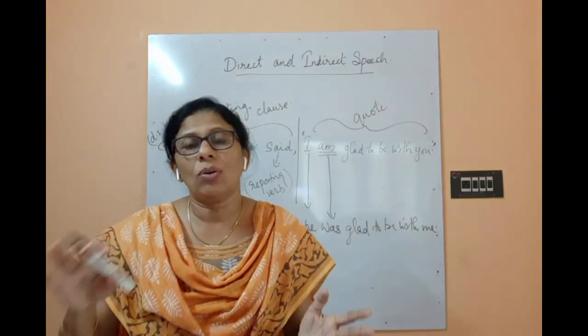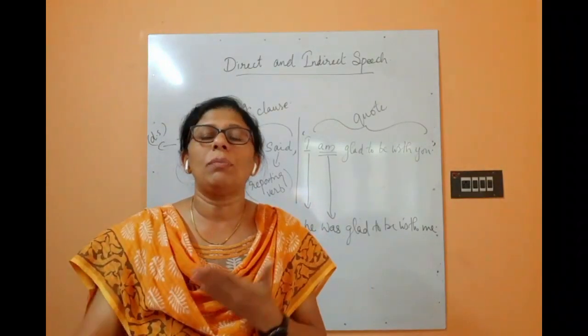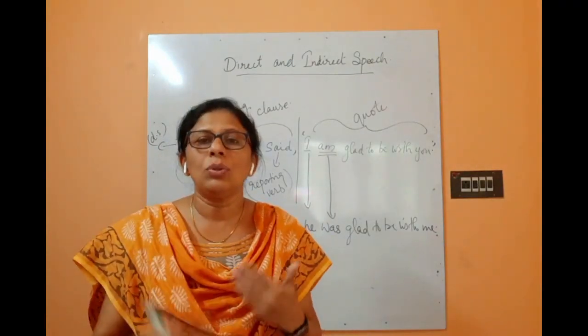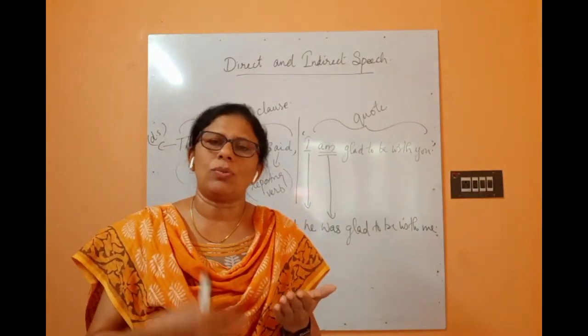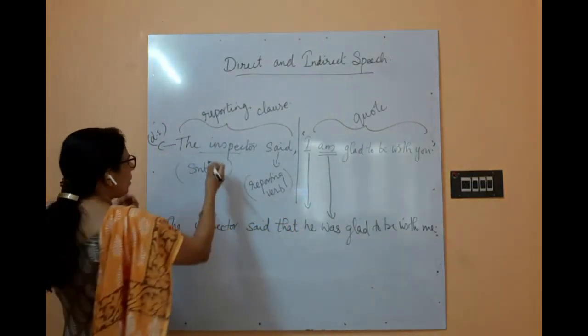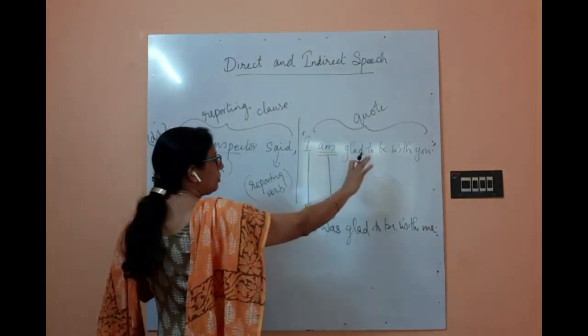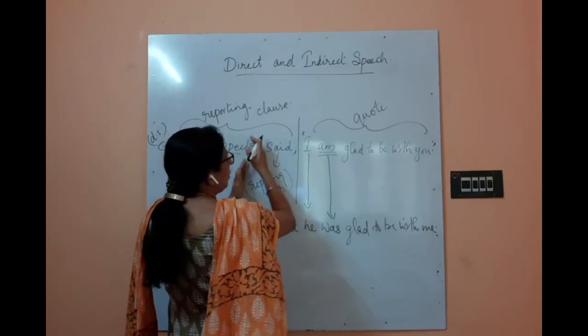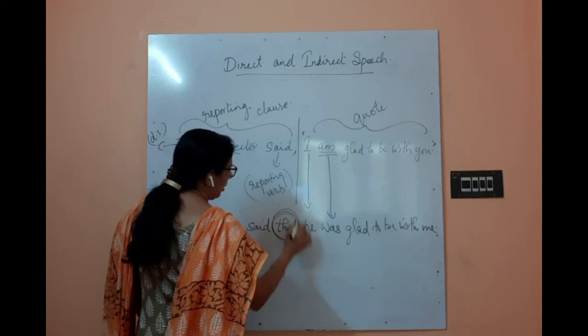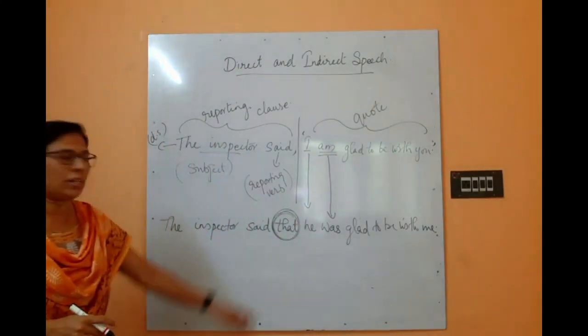The remaining three kinds of sentences will be converted to a statement when we do it in reported speech, or indirect speech. All the punctuation will be removed, and we will combine the reported clause and the quote with the help of a conjunction, commonly used one being that.